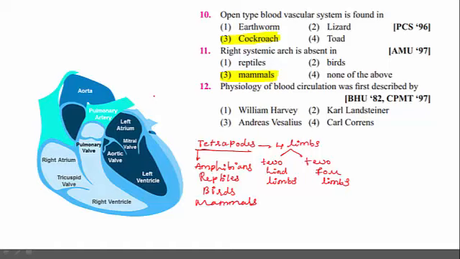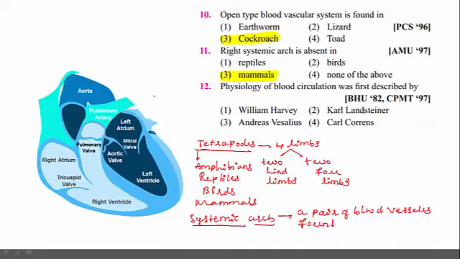So let me explain about the systemic arc. What is this systemic arc? Systemic arc is represented by a pair of blood vessels found in the embryo of tetrapods.